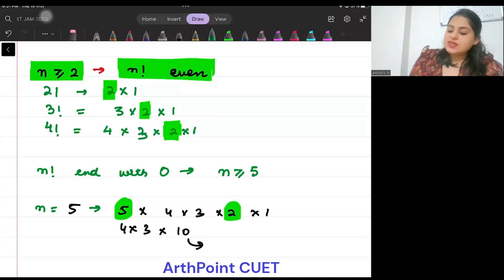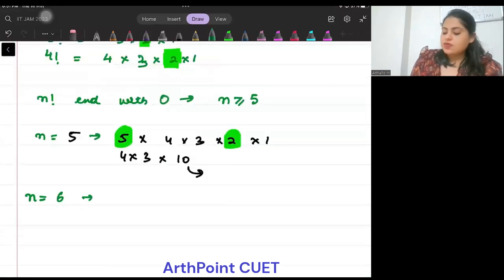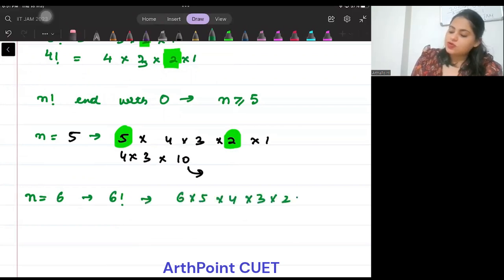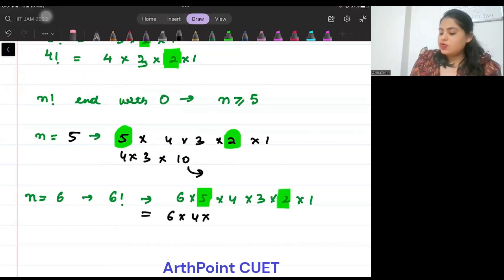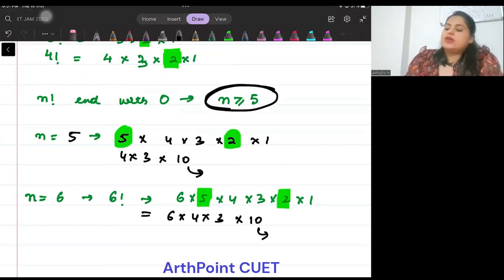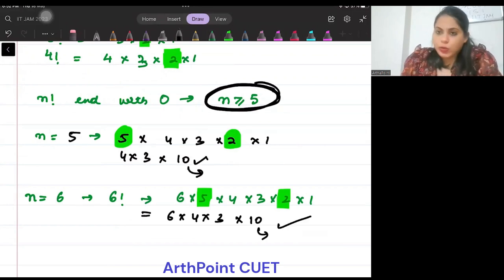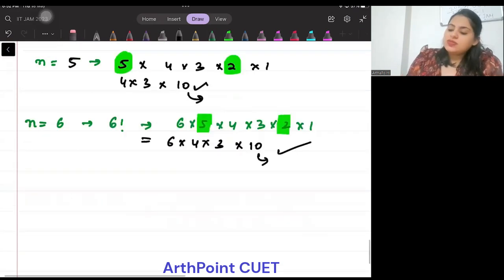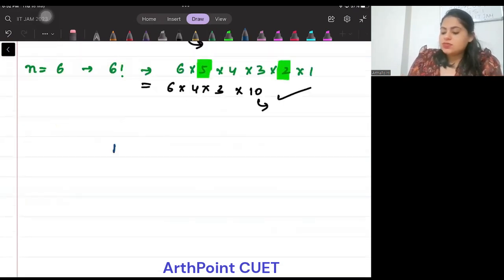उसी तरीके से अगर मेरा n 6 हो गया, so if I want to find 6 factorial, it will be 6 into 5 into 4 into 3 into 2 into 1. But here again, beta, 5 into 2 is 10. So I can just say this will be 6 into 4 into 3 into 10. So this again has a 0 at the end. So as long as my n is greater than or equal to 5, I will definitely have a 0 at the end. This is the concept of factorial. The next concept that we want to do today is called Roman numbers.